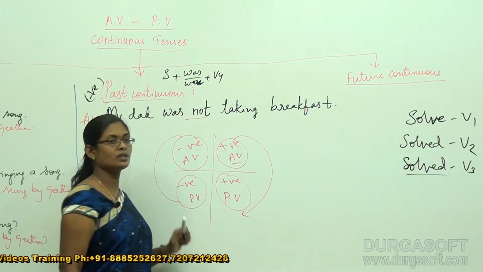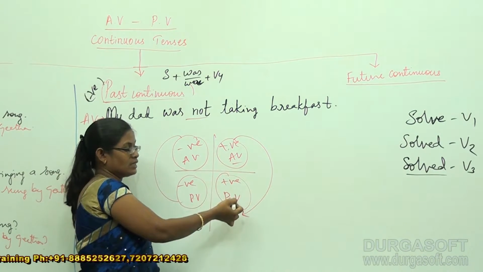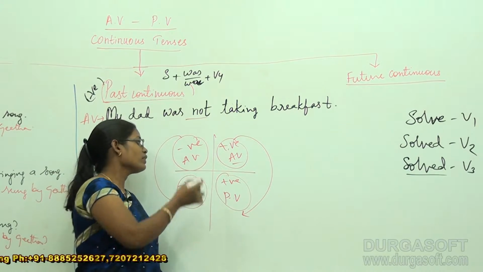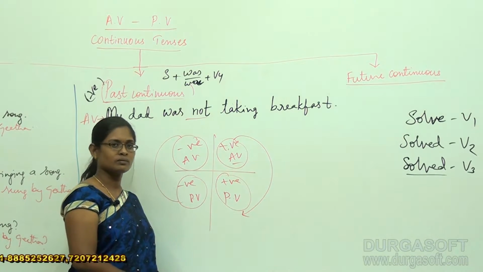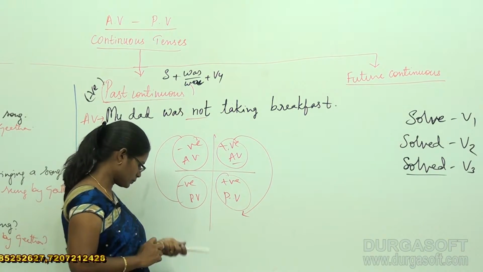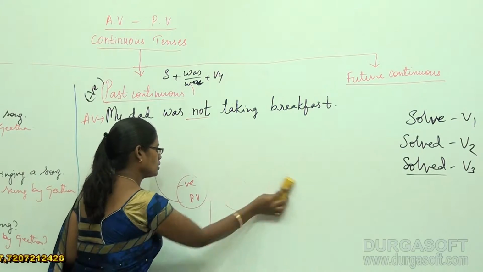This is what you have to understand. For a positive active voice, there is a positive passive voice. For a negative active voice, there is a negative passive voice. So in fact we are going to deal with this zone.